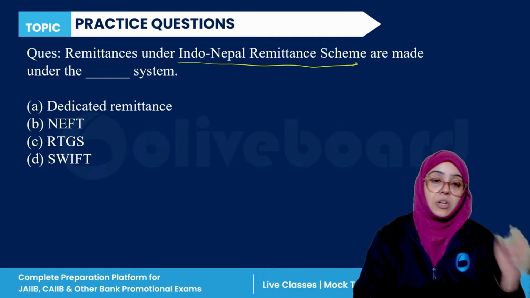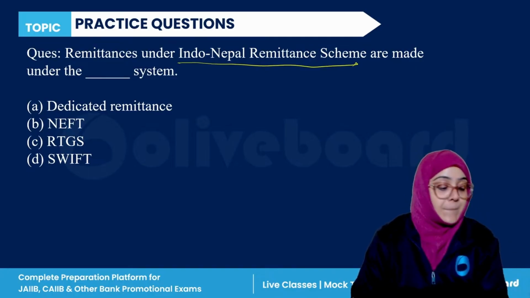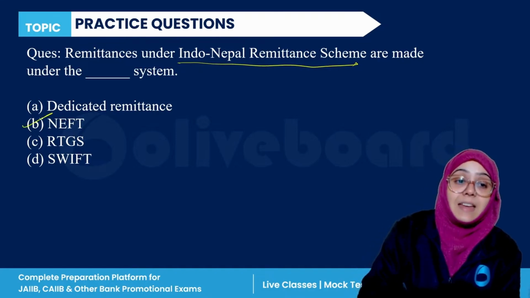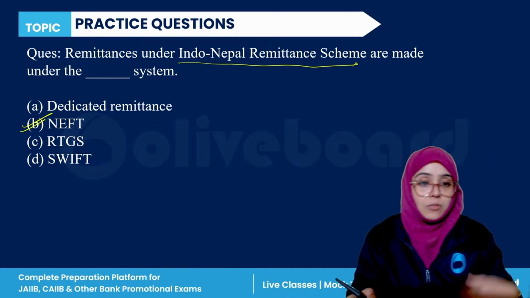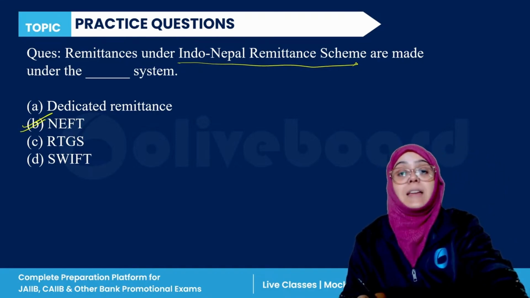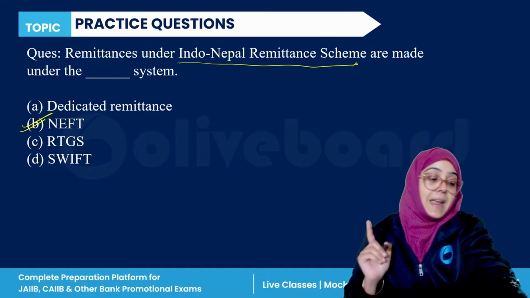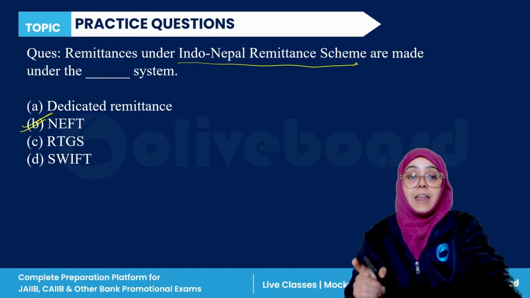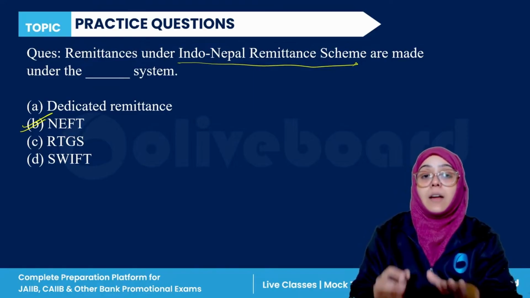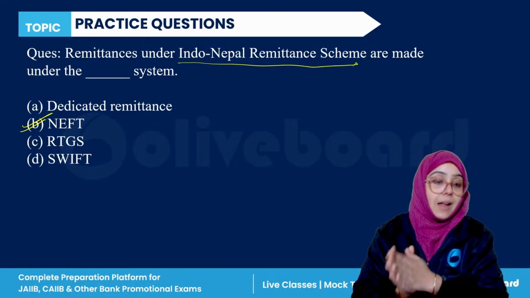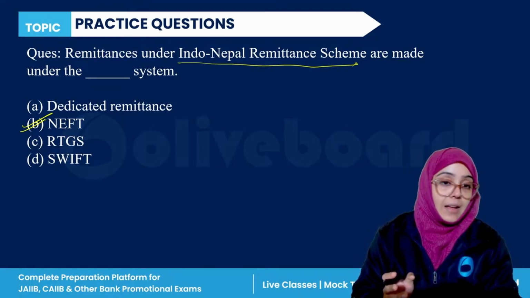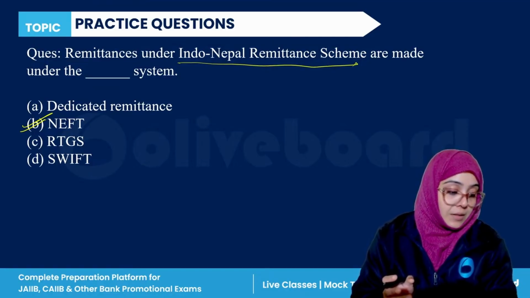Please answer this question, guys. Yes, so the correct answer is NEFT. Hema, why SWIFT? I have told you that the Indo-Nepal remittance scheme is actually settled by NEFT. NEFT, National Electronic Fund Transfer. So B is the correct answer.